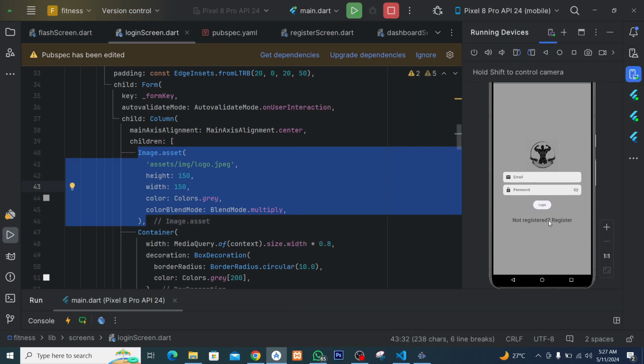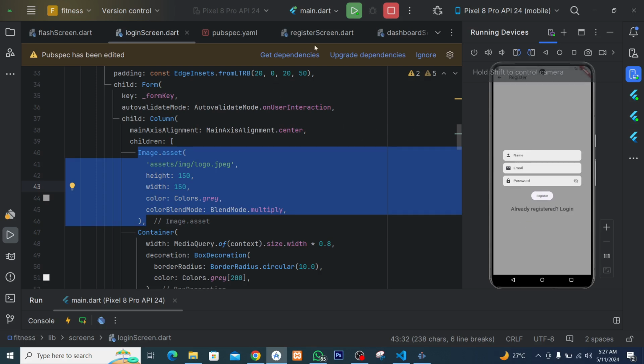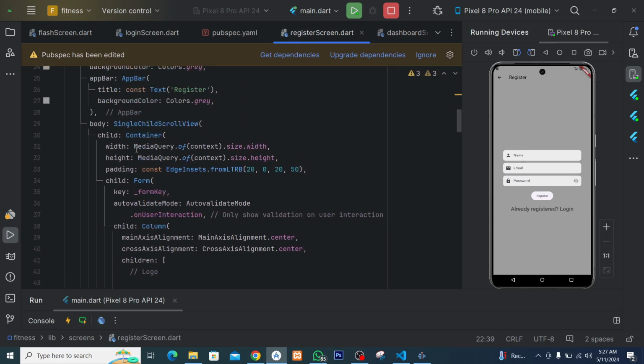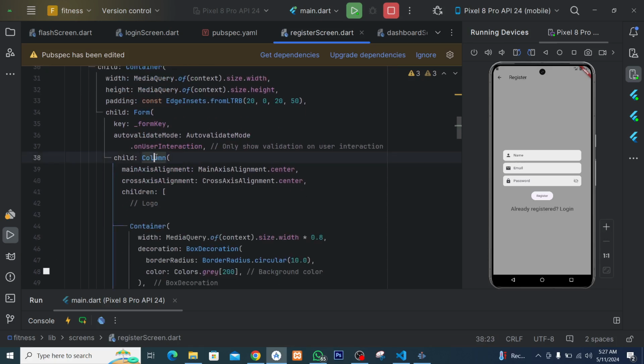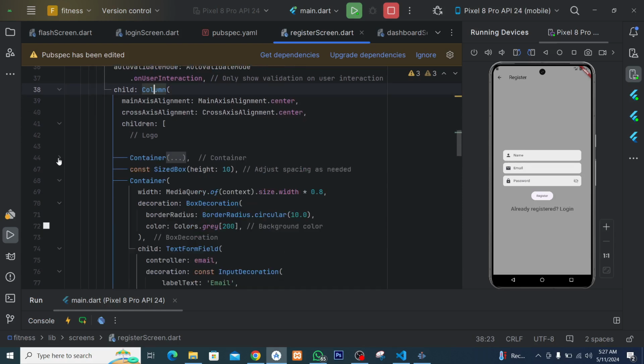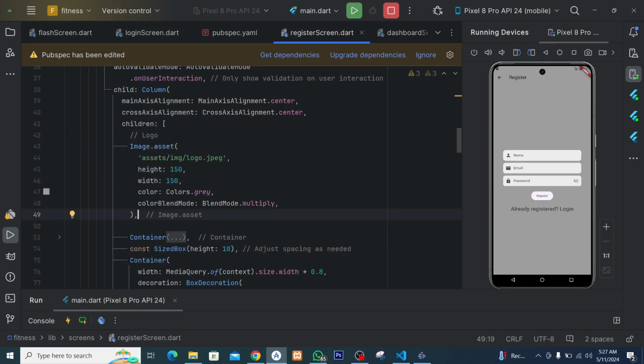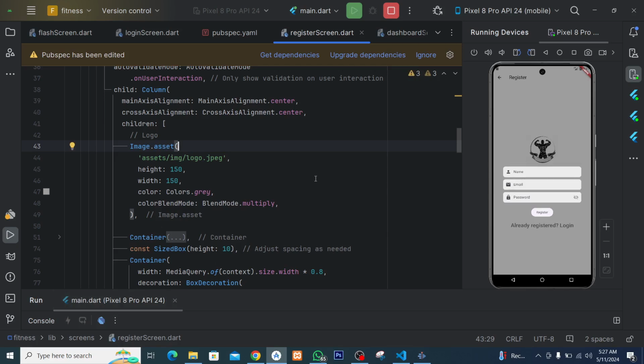Let's go to the register screen. On the register screen, here also we have our containers. The first container is the column. In this we have one container here. Here I already have a logo comment, so I'll paste it here as well. So they will all be the same size, and the logo is just one already. I'll reload it again. You can see we also have the logo there.